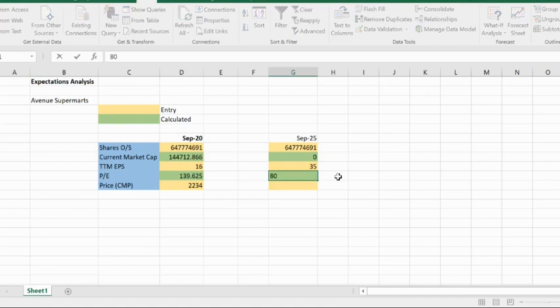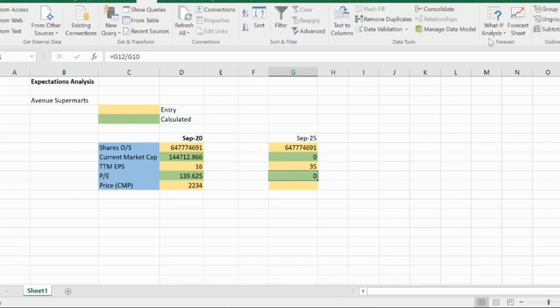Some companies like Hatsun or Astral Poly have been trading at a superior price to earnings multiple for many years. So, in my estimation, a price to earnings of 80 would not be too wrong in 2025. Now coming to the price, the current market price is 2234. Assuming a price to earnings of 80, what would be the price we will expect? We will do that using an Excel formula. I'm doing Control Z. Since it is a calculated formula, we would not be inputting the value here.